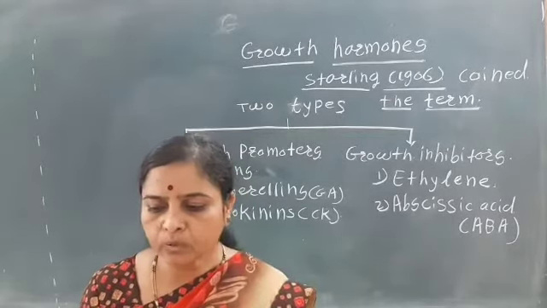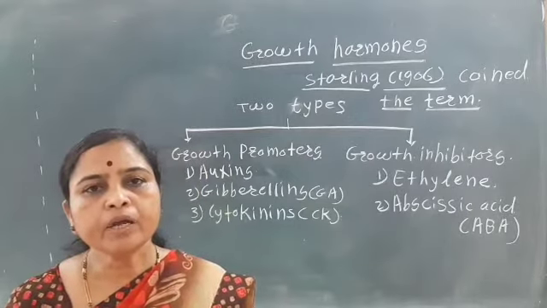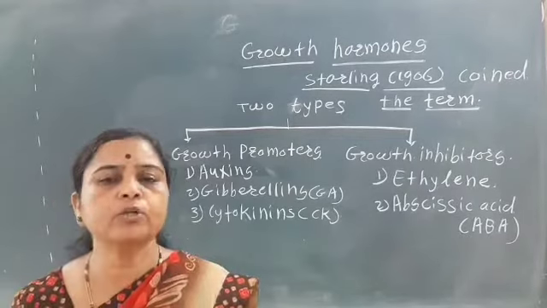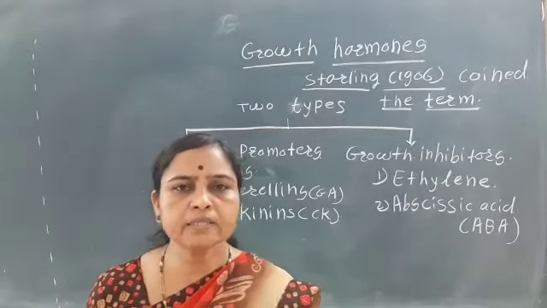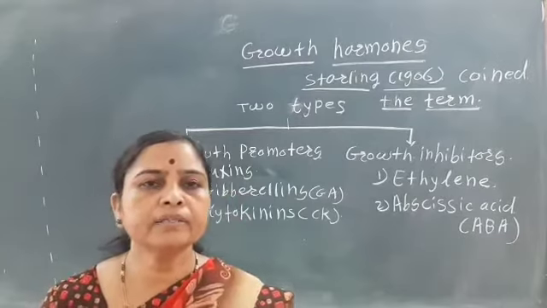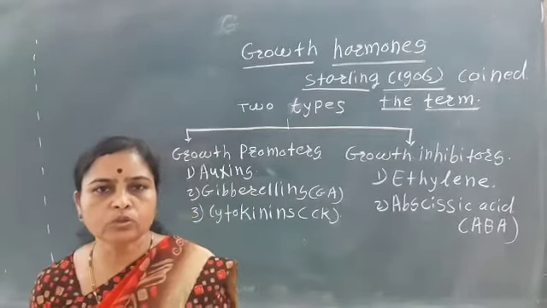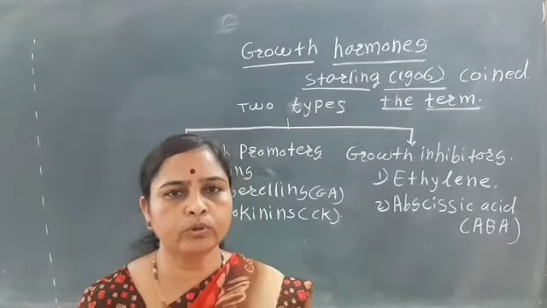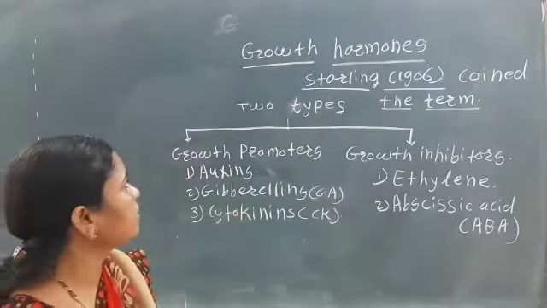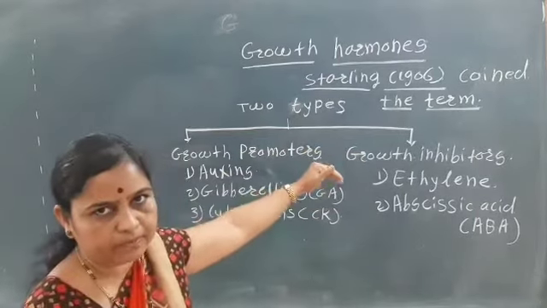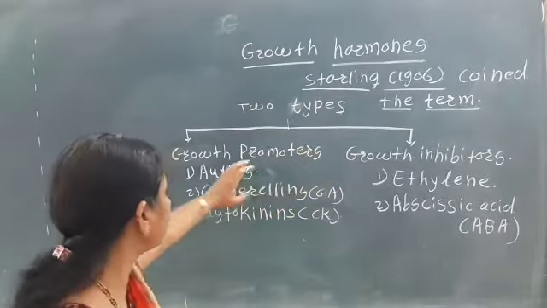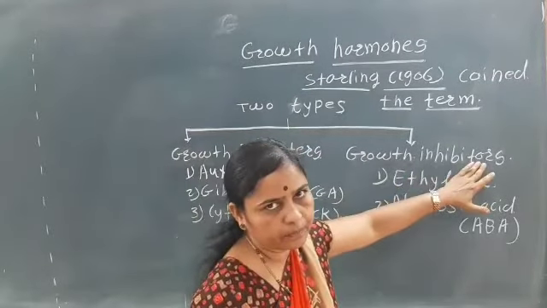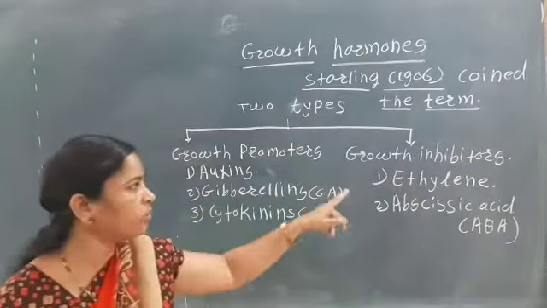So growth hormones are mainly synthesized in the plants naturally. These are known as phytohormones. These are also known as growth regulators. Growth hormones are of two types: one is the growth promoter and another is the growth inhibitor.